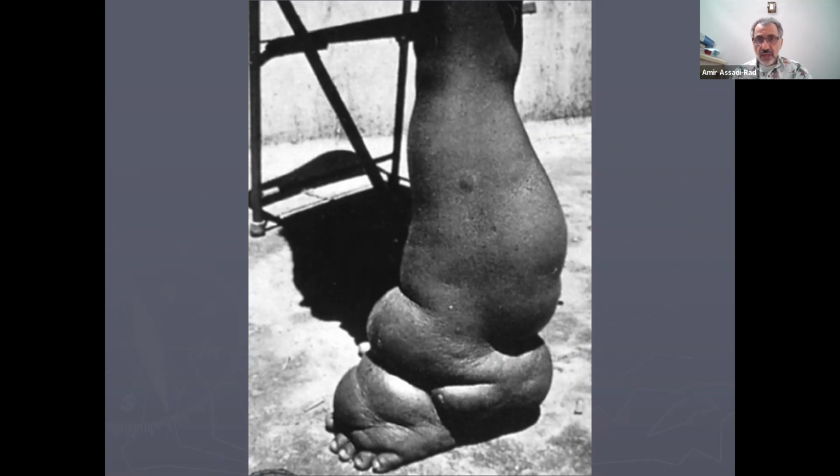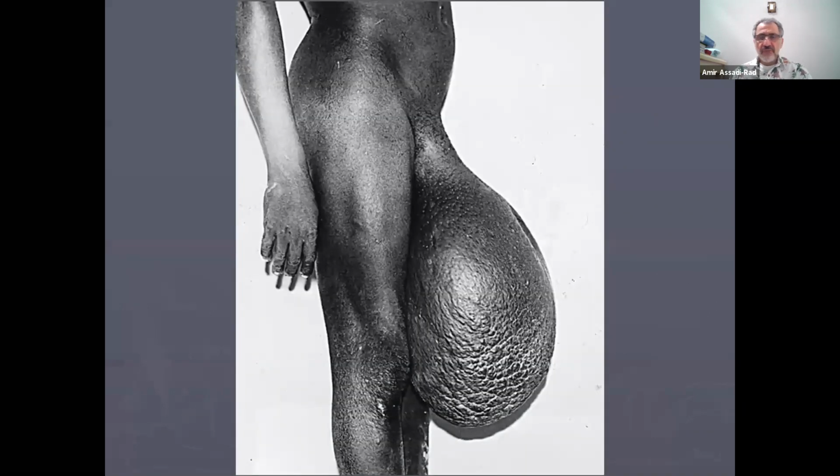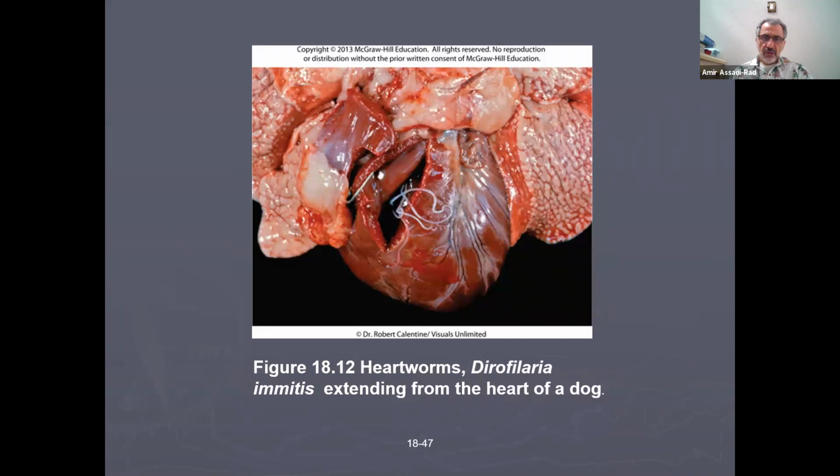These things can go away by surgery and medication, but again, these people live far, far, far away from first medical treatment, and they just let it go. He has to walk 100 miles to the first medical facility to get this treated. So he said, forget it. I walk 100 miles with this. This is the dog heartworm, Dirofilaria immitis.